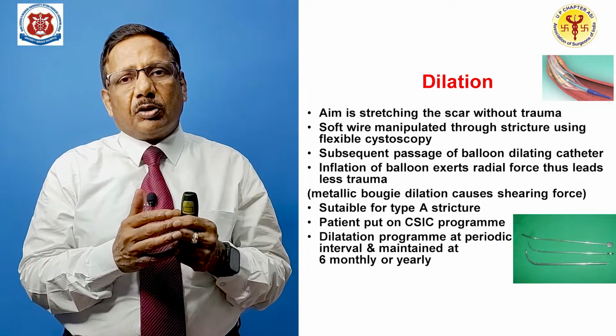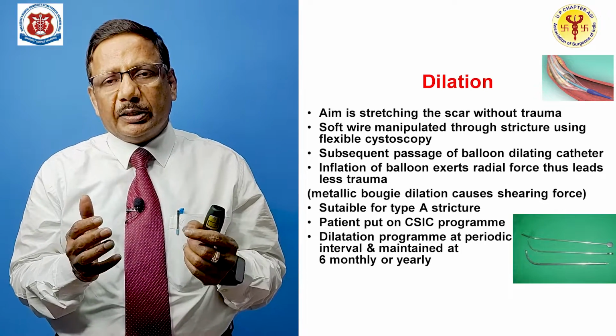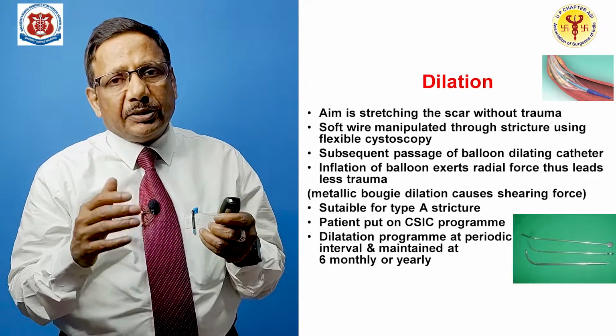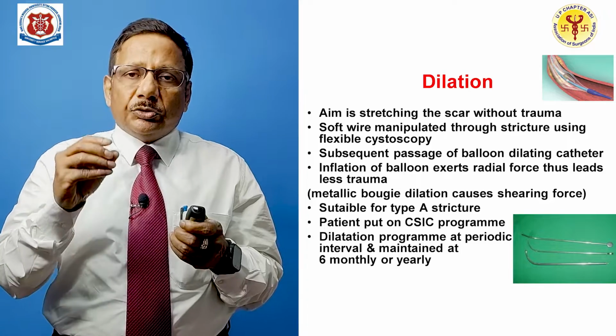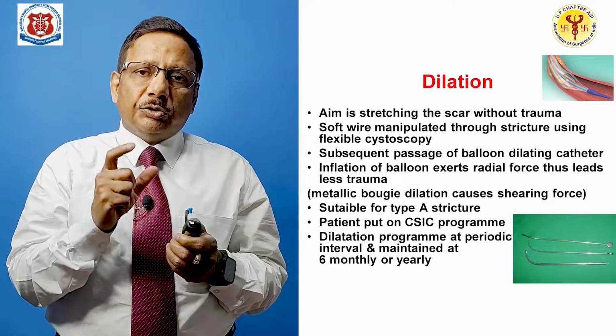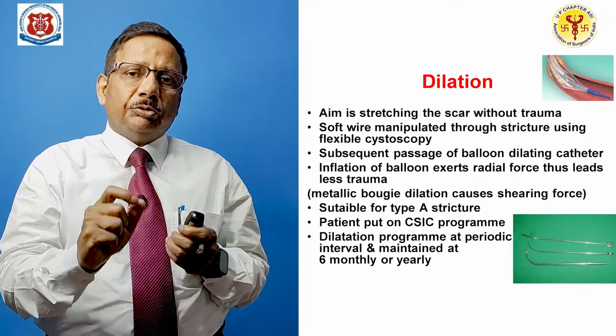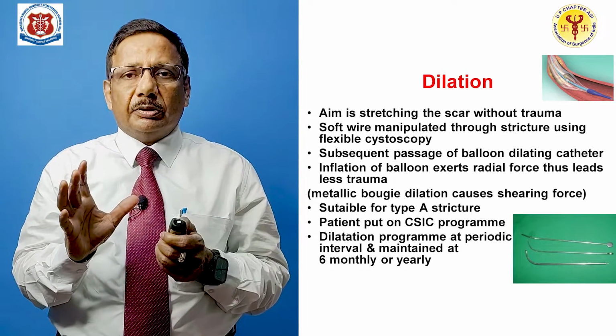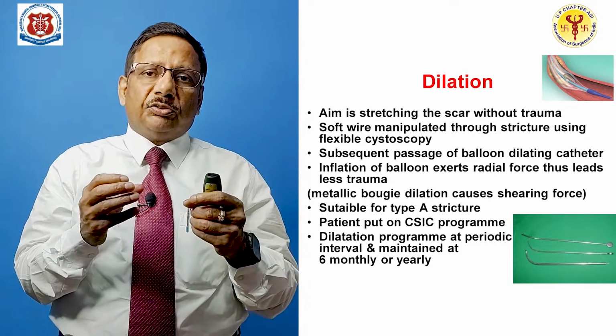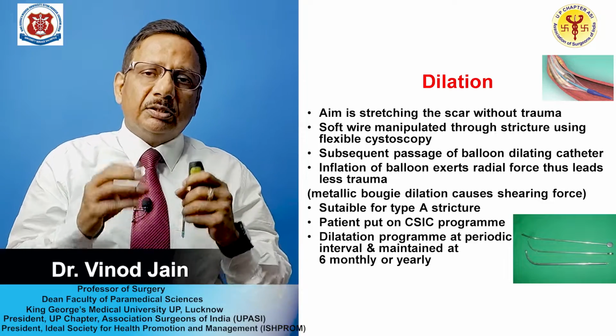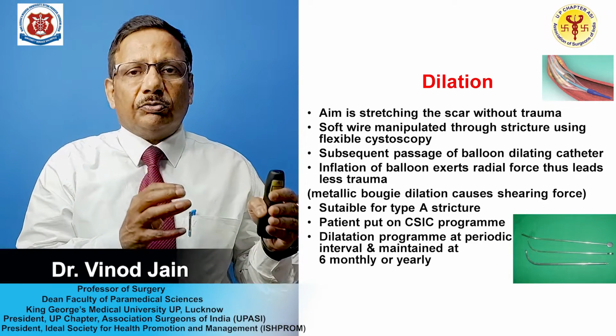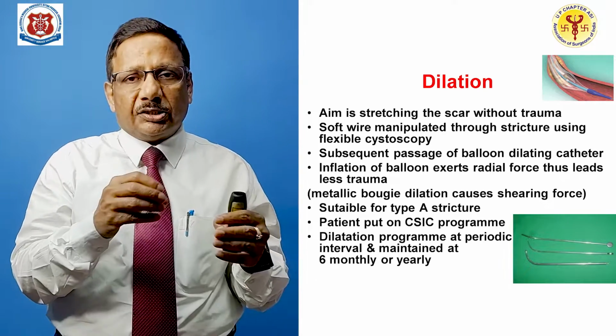First of all, we will be talking about dilation. In dilation, whatever method you are using, you have to be very careful that you should not produce further injury, because if the urethral epithelium is injured, it will again heal through fibrosis and will form a denser structure.